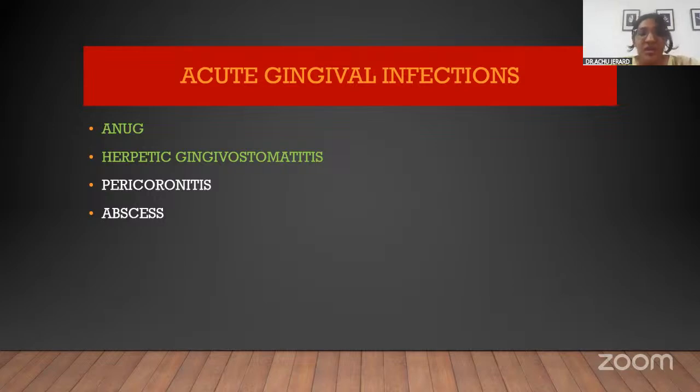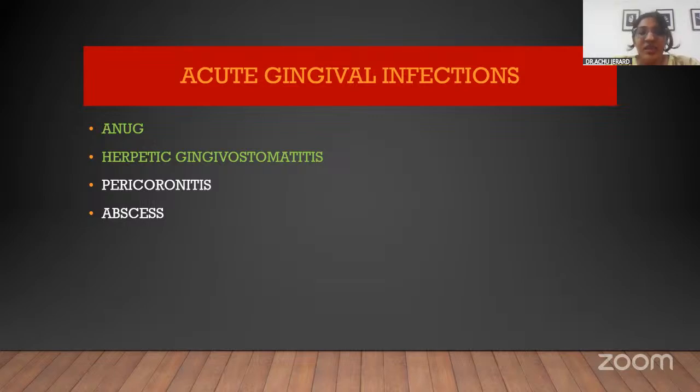First is necrotizing ulcerative gingivitis or periodontitis. Earlier, this was called ANUG, that is acute necrotizing ulcerative gingivitis or acute necrotizing ulcerative periodontitis. But now the word acute has been removed and we just call it NUG or necrotizing ulcerative periodontitis.